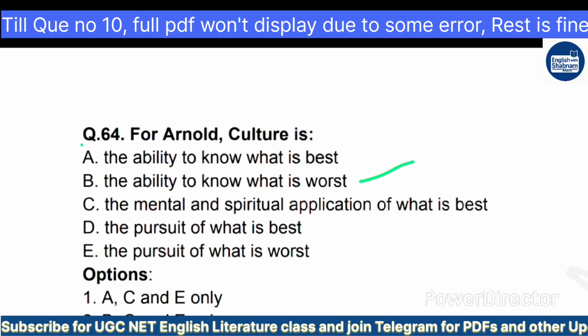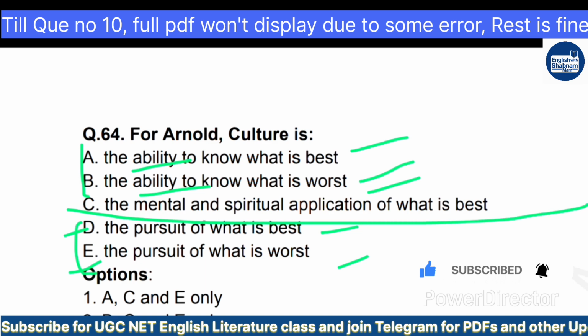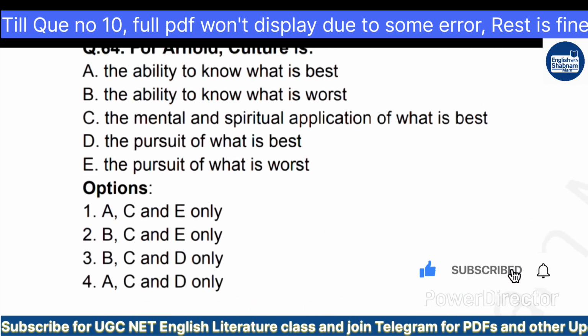So first two mention the ability to know what is best or worst, options D and E mention pursuit of what is best and worst, and option C is totally different: the mental and spiritual application of what should be the best.